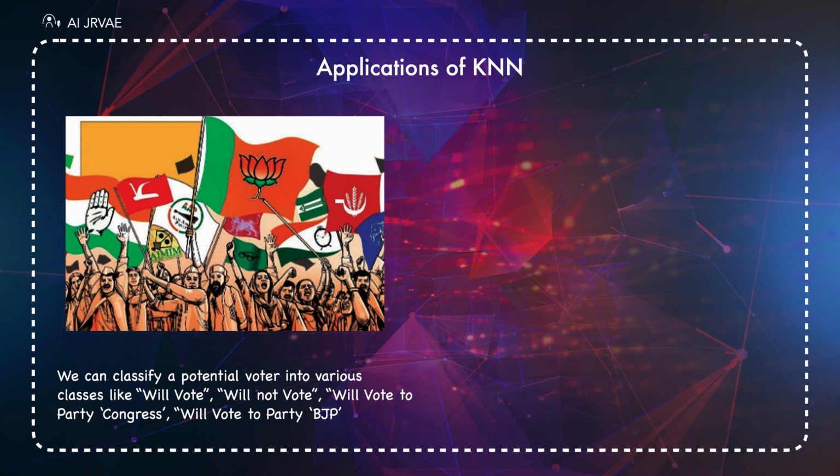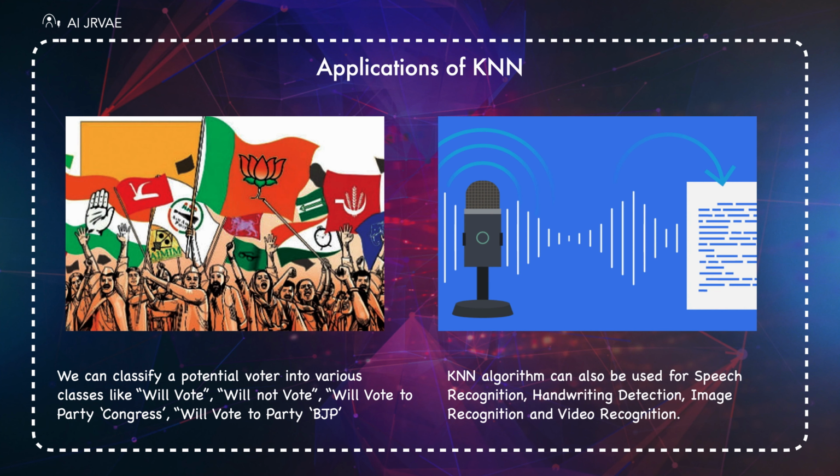Politics. With the help of KNN algorithms, we can classify a potential voter into various classes like will vote, will not vote, will vote to party Congress, will vote to party BJP. Other areas in which KNN algorithm can be used are speech recognition, handwriting detection, image recognition, and video recognition.